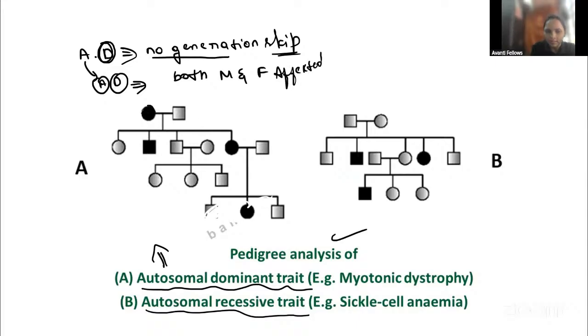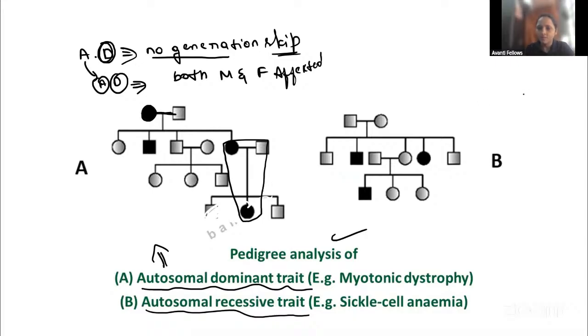Here you can see a female is affected, and here both male and female are affected, so it is autosomal. Here the parent is affected, and here also it is affected. So we can tell that it is dominant, as it is not skipping the generation.